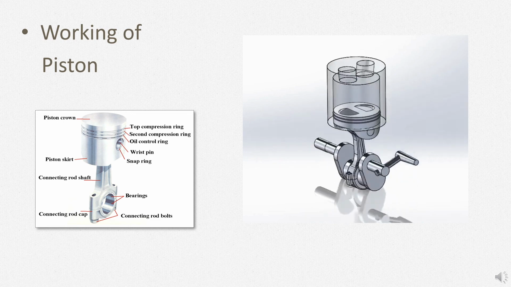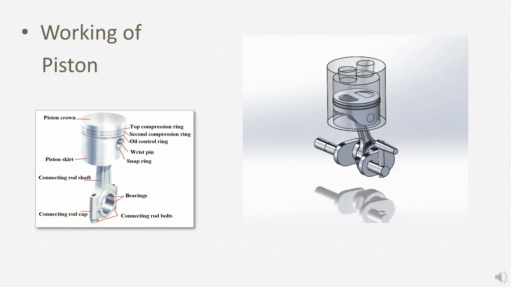Here we can see the assembly of the piston. The surface in contact with direct combustible gases is the top surface, known as the piston crown, and the rest we can see here. The piston crown faces the highest temperature among the other parts of the piston. This video clearly describes the motion of the piston.